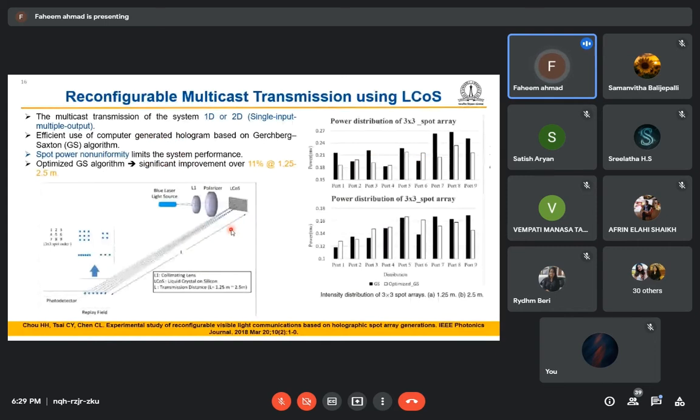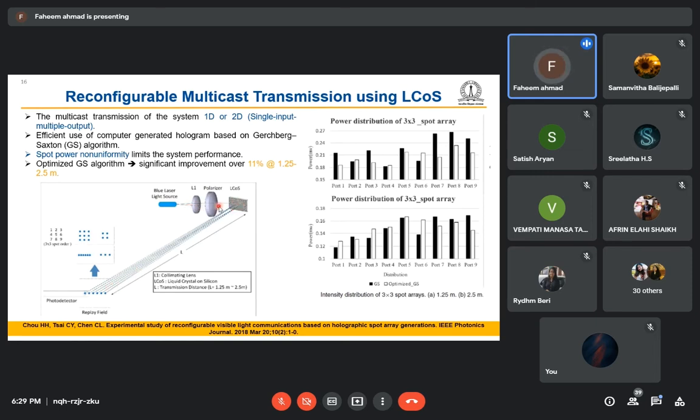And next is the single input multiple output based system. They used a reconfigurable multicast transmission using liquid crystal on silicon. I think this term is new for you people. What is this liquid crystal on silicon? This is an SLM, spatial light modulator. If we change the biasing of this device, LCOS, which is also called an SLM, we can change the